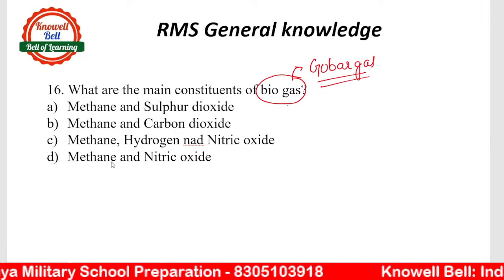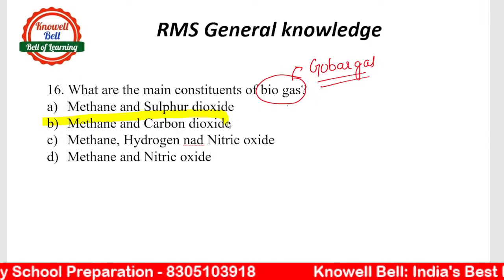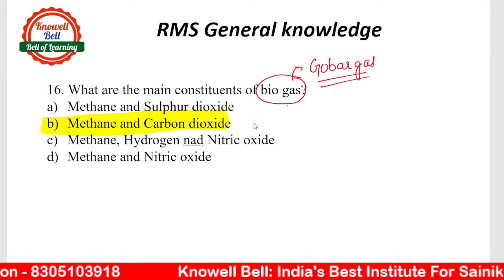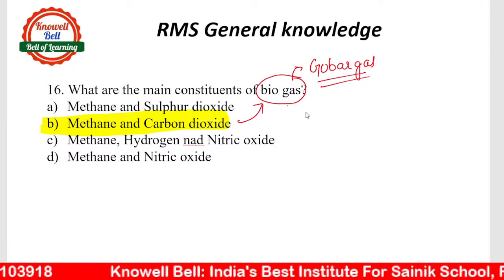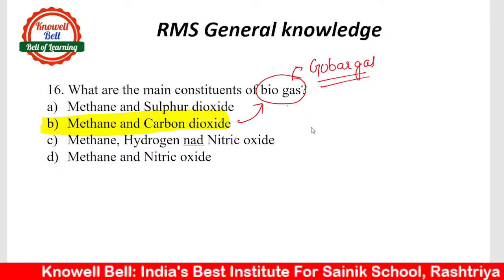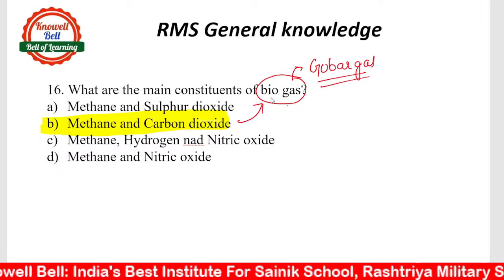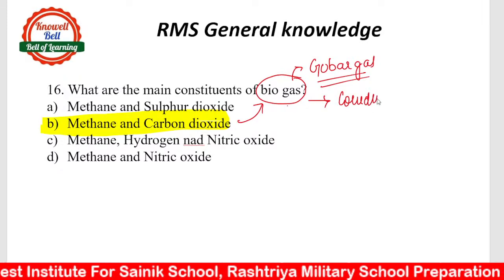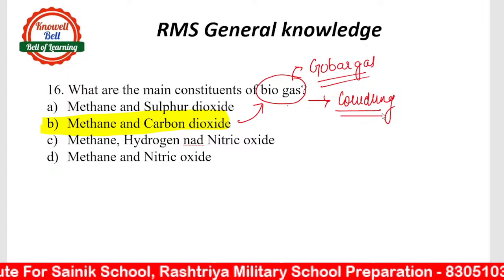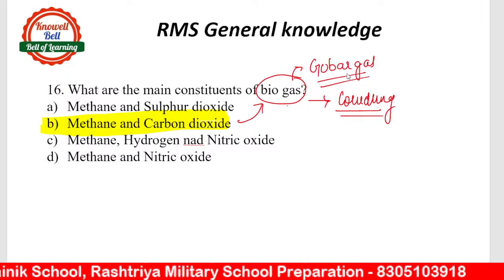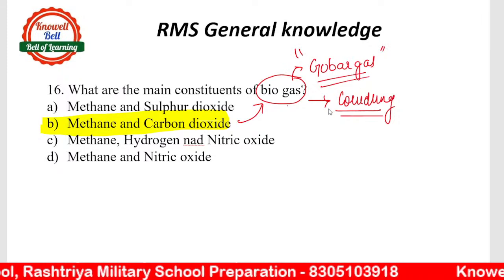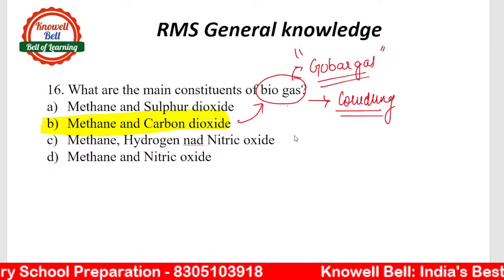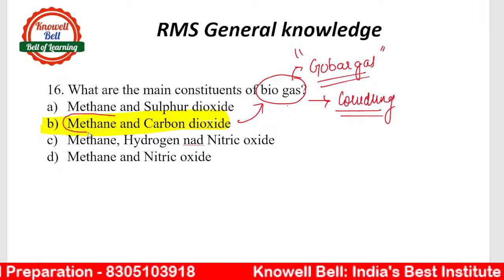The main constituents of biogas you will keep in mind: methane and carbon dioxide. This is a very important question. Methane and carbon dioxide जो होते हैं, they are the main components of biogas. Biogas में जो major component होता है for the formation of biogas, that is actually cow dung. The main component required for the production of biogas is cow dung. That's why biogas is popularly known as gobar gas. It is totally biodegradable in nature and methane is the main component.